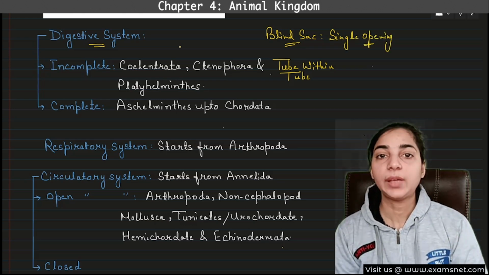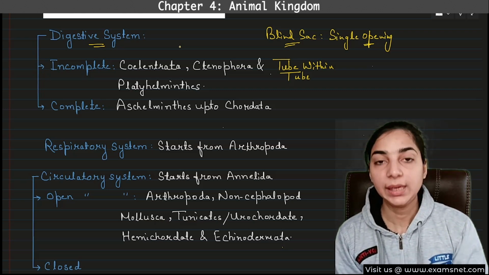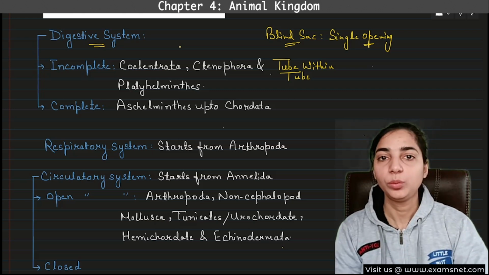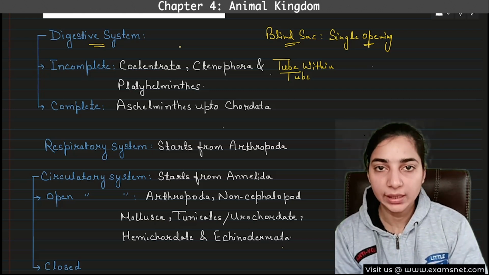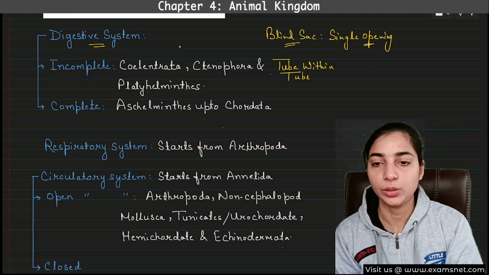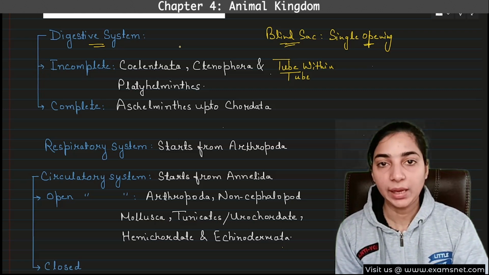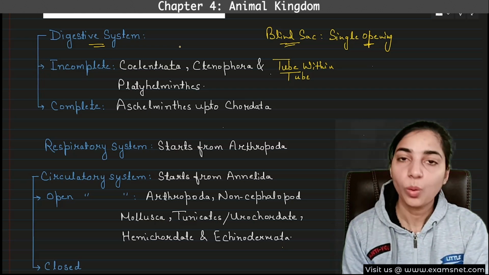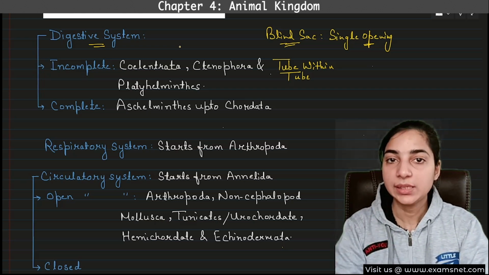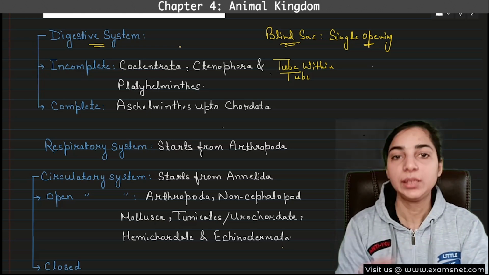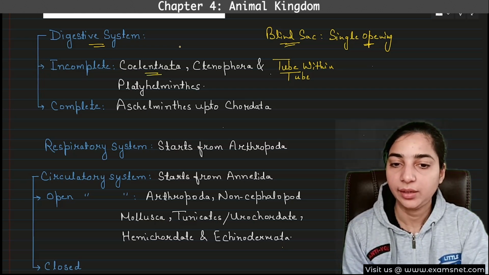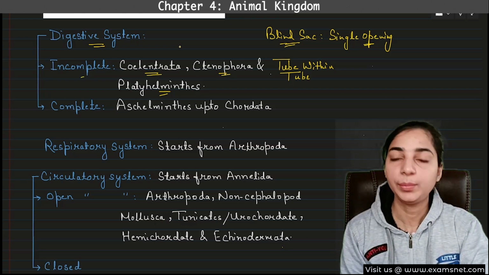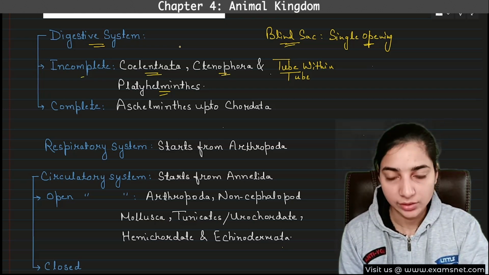So, what kind of digestion will take place in such animals? Incomplete digestion will take place. Okay, because food is related to digestion, right? The food that we are taking is going to be digested eventually. So, the blind sac body plan means they will have incomplete digestion. All the animals that had blind sac body plan will also have incomplete digestion. Examples will be coelenterates, ctenophores, and platyhelminthes. Okay, so they have blind sac body plan or incomplete digestion.